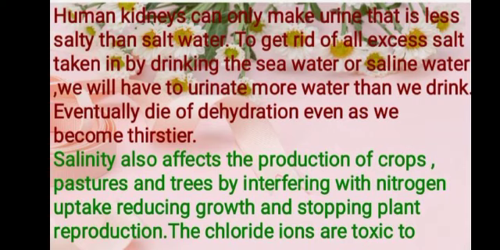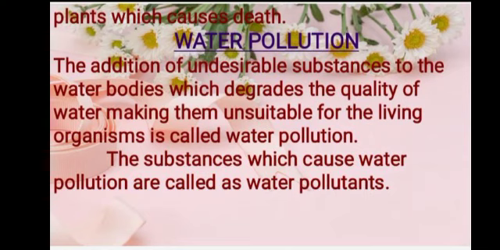Salinity also affects the production of crops, pastures, and trees by interfering with the nitrogen uptake, reducing the growth and stopping the plant reproduction. The chloride ions are toxic to plants, which causes death.